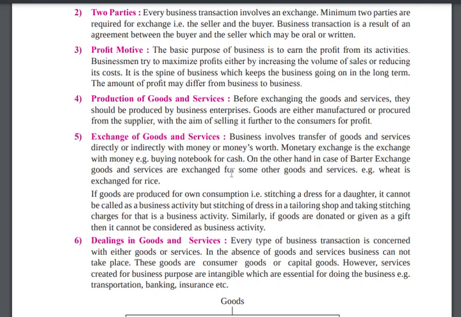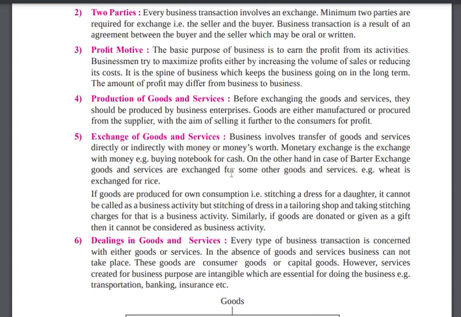Business involves the transfer of goods and services, directly or indirectly, with money or money's worth. Monetary exchange is an exchange with money, like buying a notebook for cash. On the other hand, in the barter system, wheat is exchanged with rice. So it is an exchange of goods and services.